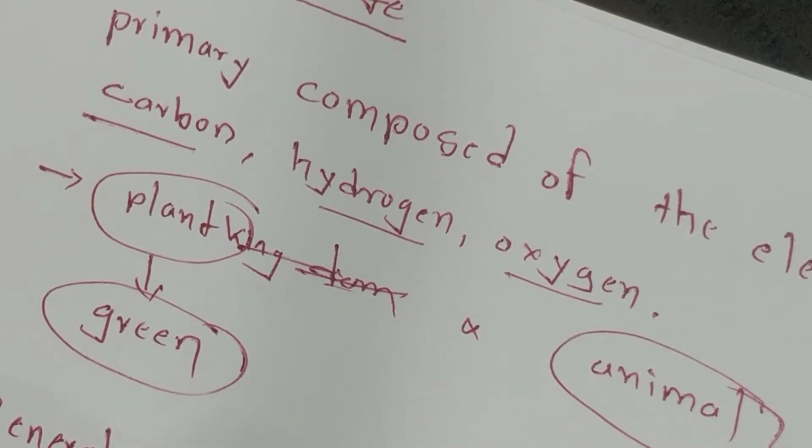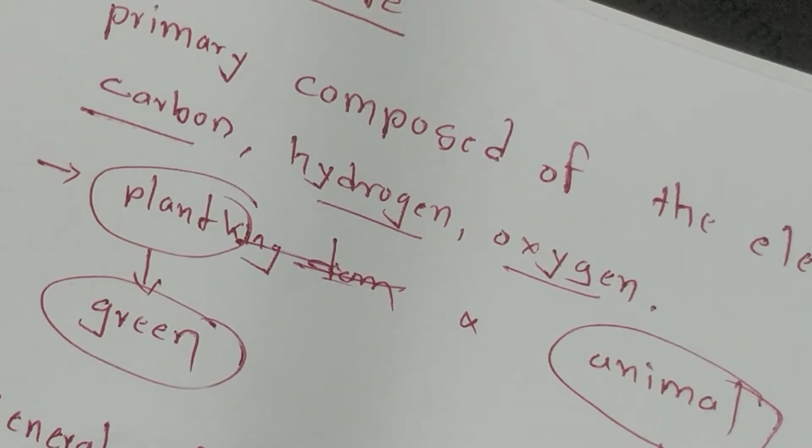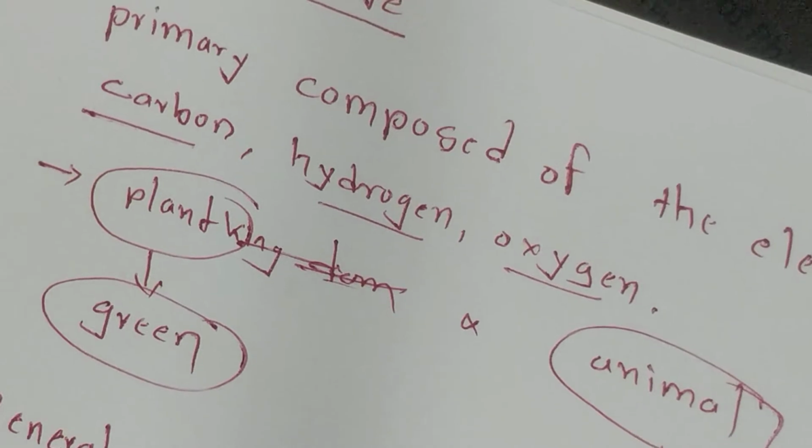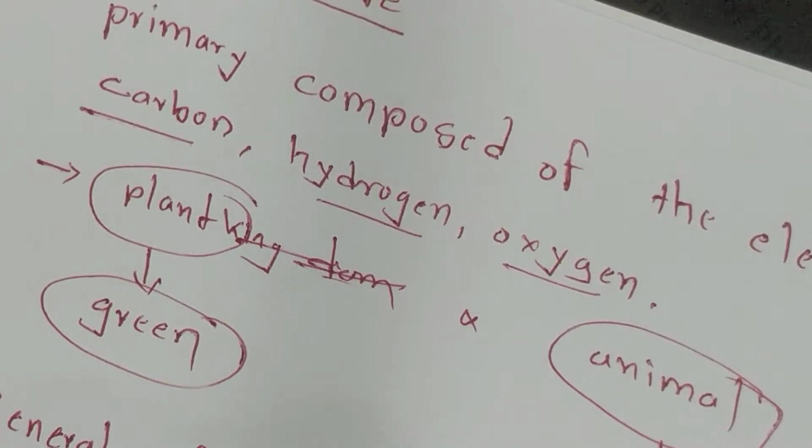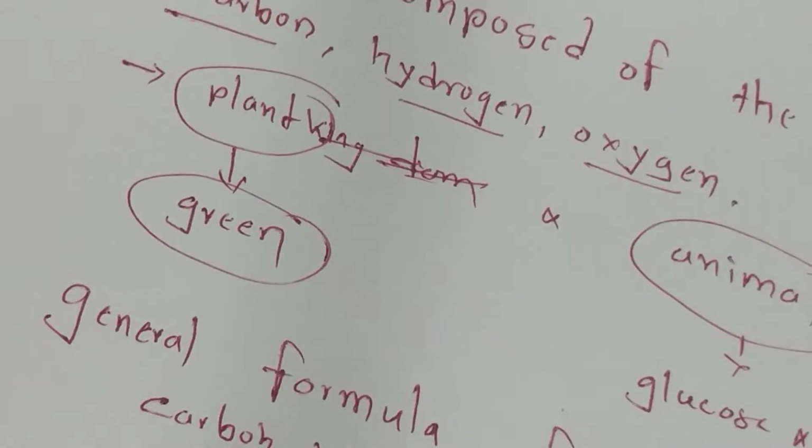Carbohydrate is (CH2) bracket close N. Also you can write down C raised to N (H2O) bracket close N. It's a general formula. See, the carbohydrate has carbon, hydrogen and oxygen. Now in the plant, the green color is there. See outside the window, the plant shows the green color.